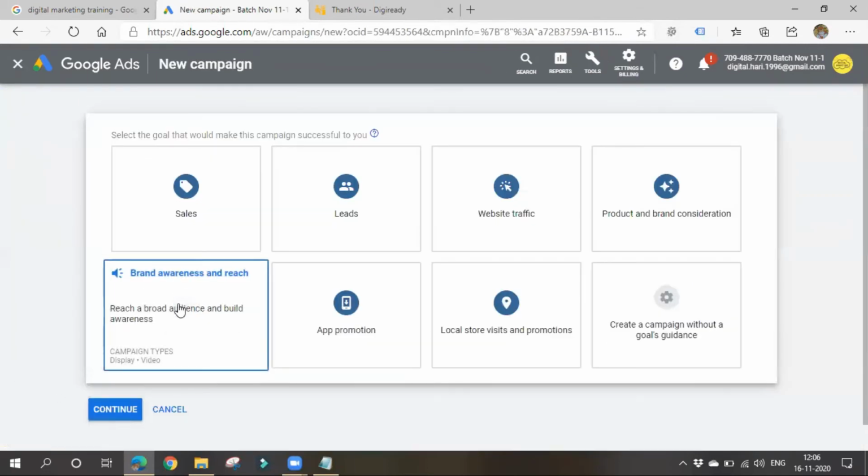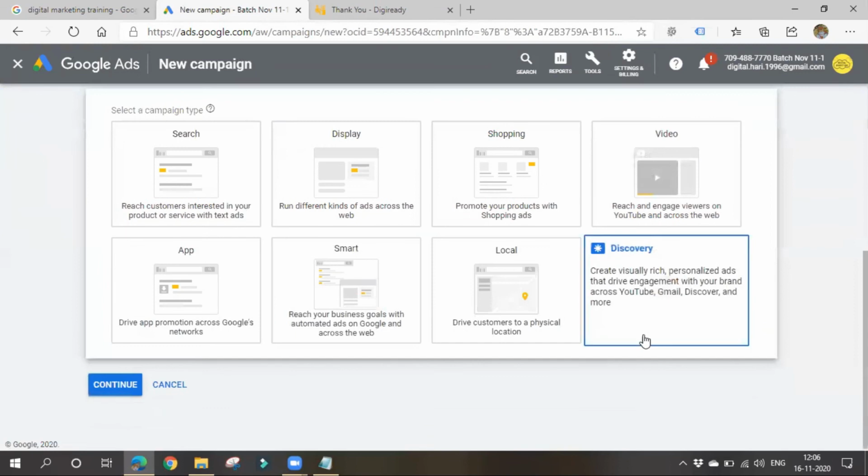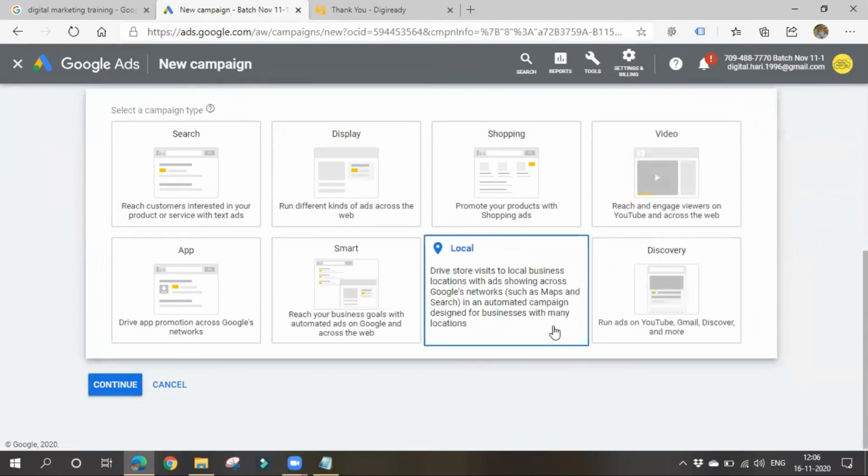Now, in order to do remarketing or retargeting, we have to choose a display network campaign only. In case of display network campaign only, we can show them ads, because wherever they go, they might be surfing on Google, they might be reading some articles on other websites, they might be on mobile apps, or they might be on YouTube, wherever they may be. In all these platforms, you can show ads with the help of display network campaign only. That's why I'll be choosing display network campaign.